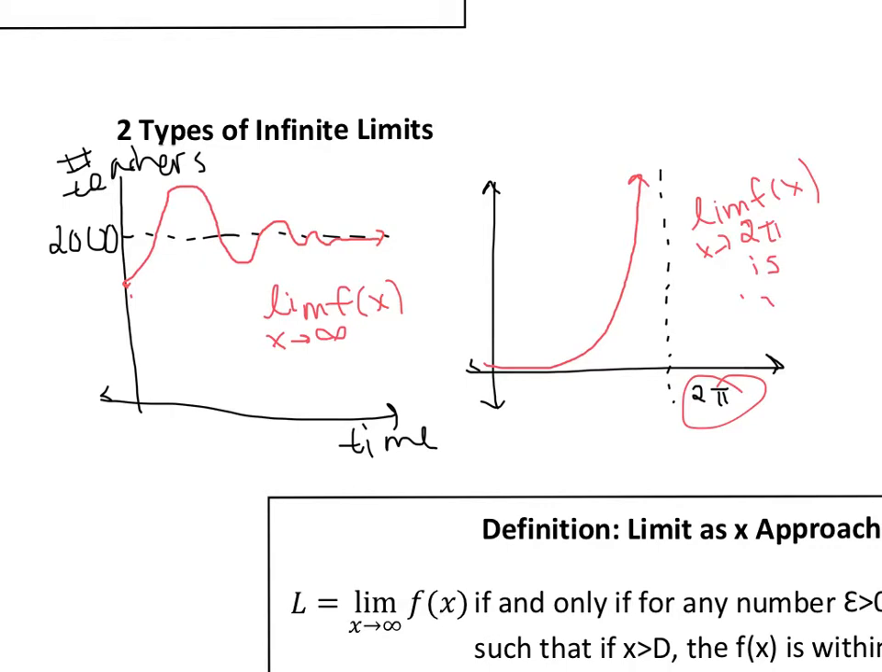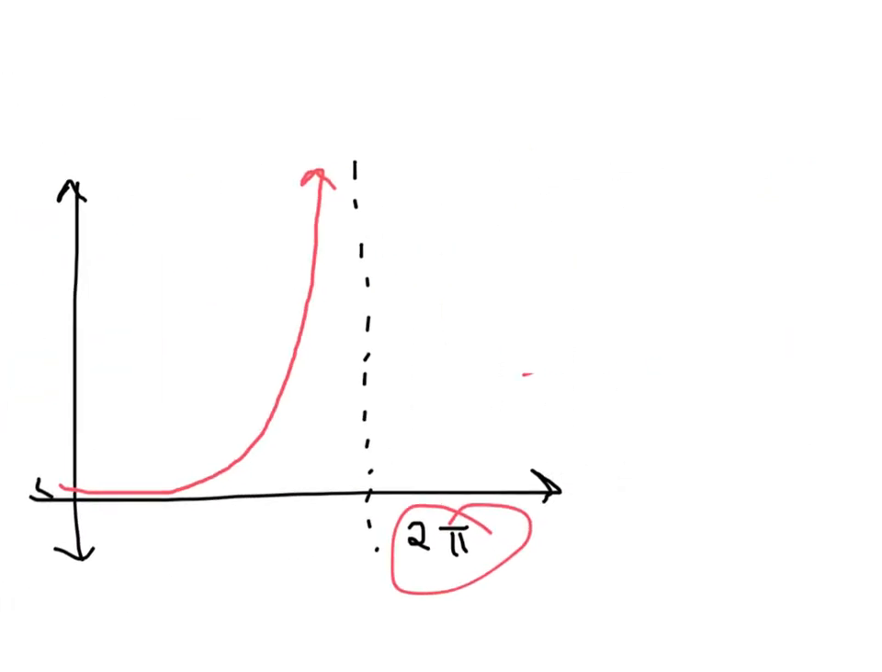That's really messy. Hang on. We don't want that mess. Let's make this bigger so I can write. Okay, so our limit as x approaches 2 pi of f of x is infinite.